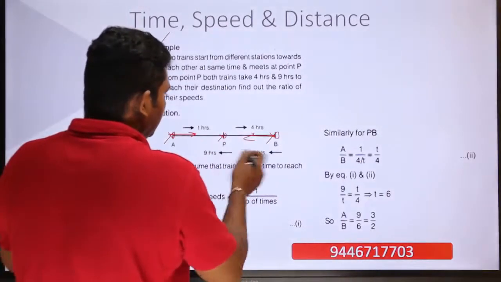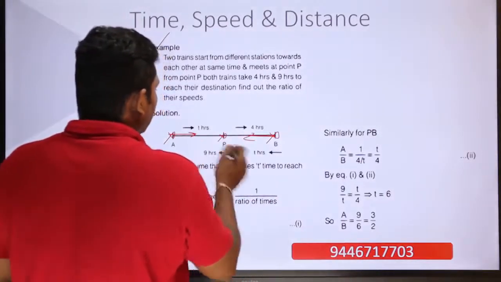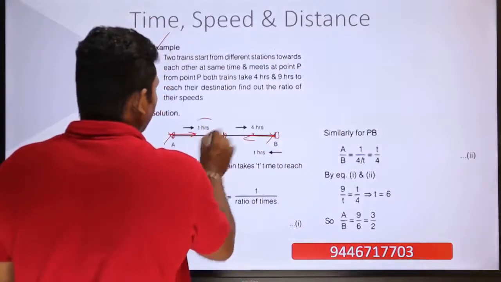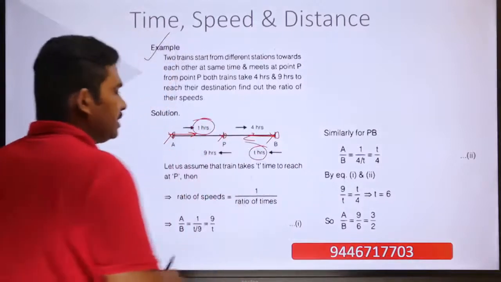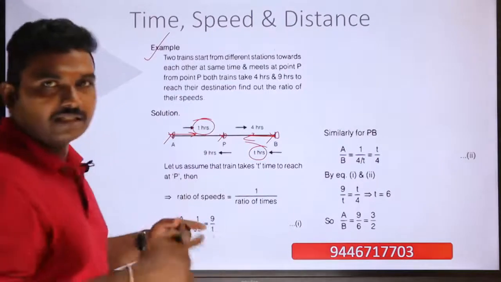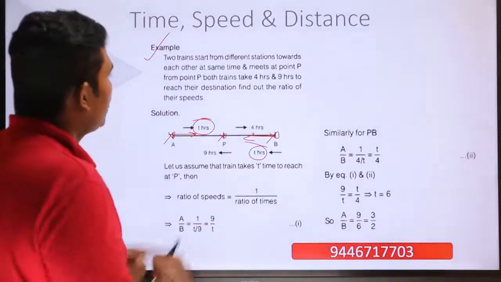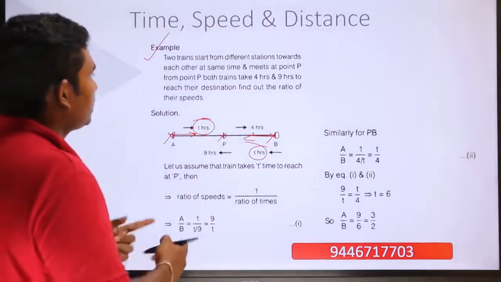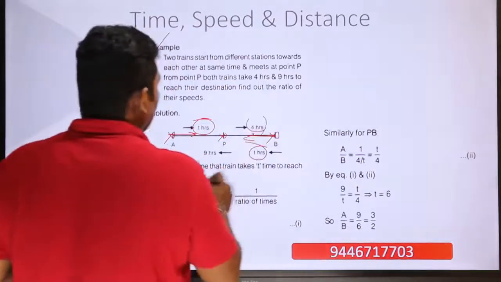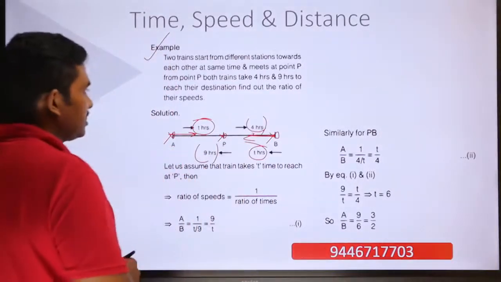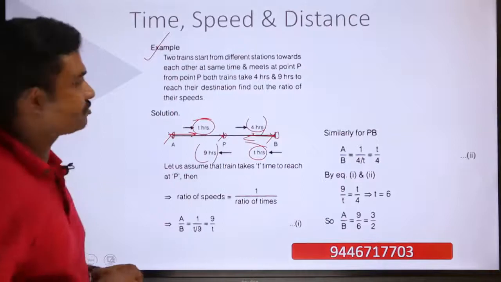So for the hours that they have travelled, let us assume that A has travelled t hours and B also has travelled t hours, and they are reaching point P. And from point P, both the trains take 4 hours and 9 hours to reach their destination. Find out the ratio of their speeds, is what is the question.